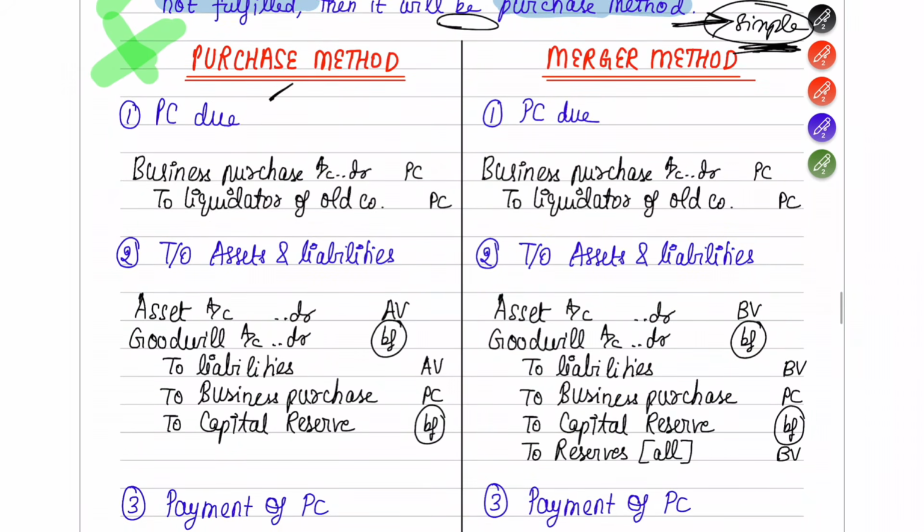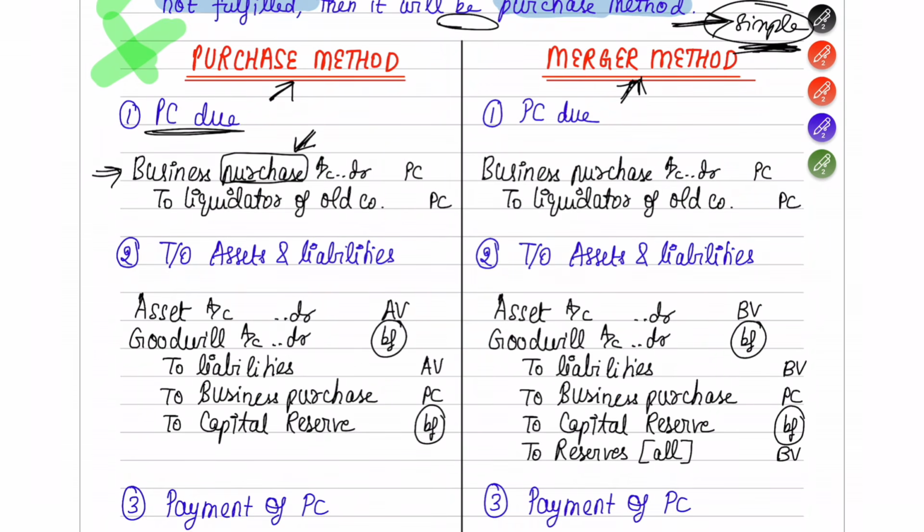First, we are going to see how you solve using the purchase method, and simultaneously you can see how you solve using the merger method also. Under the purchase method, the first journal entry will be of PC due, that you have to pay a certain amount of PC. How much PC are you going to pay? You have to write that in the business purchase account, because you're going to purchase the business of the old company. So you will make an account called the business purchase account.